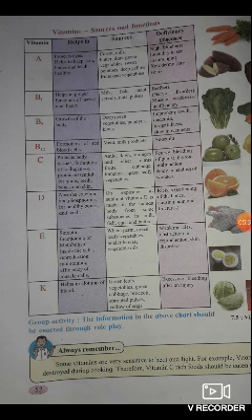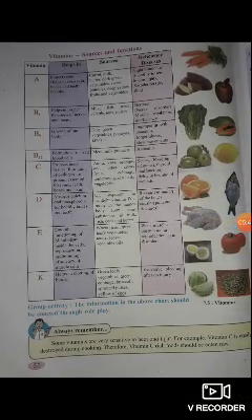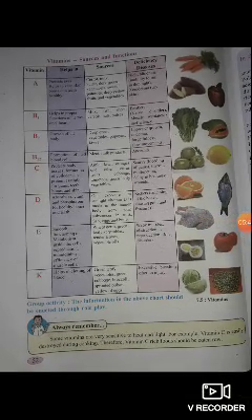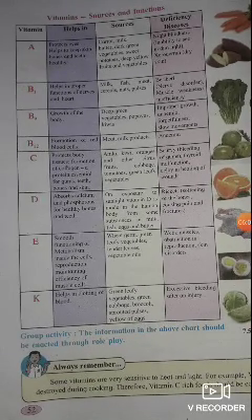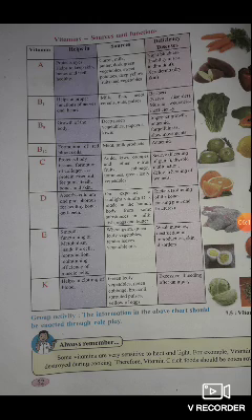Always remember, some vitamins are very sensitive to heat and light. For example, vitamin C is easily destroyed during cooking. Therefore, vitamin C rich food should be eaten raw. That means amla, kiwi, oranges and other citrus fruits, these should be eaten raw. Tomato, as well as cabbage and green leafy vegetables also.